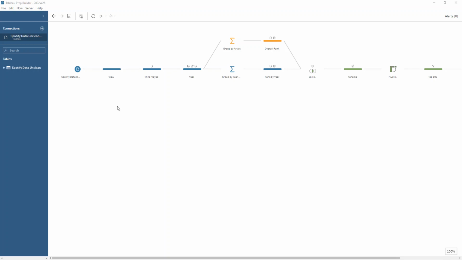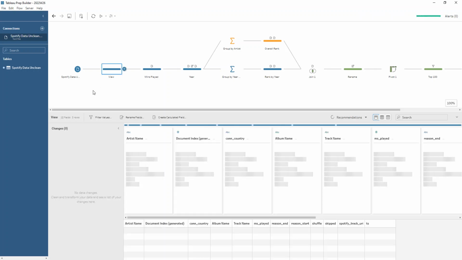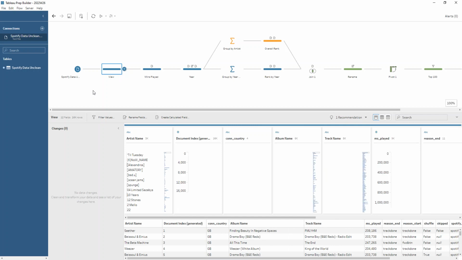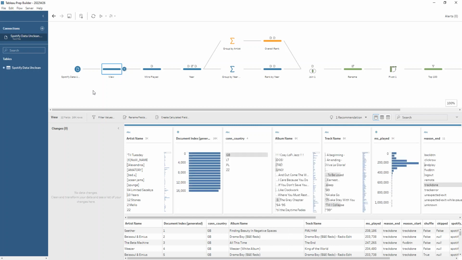We have access to his Spotify data, which is really interesting just to look through, analyze, and see how things change over time with music taste. So what we're doing for this challenge is finding out how the top 100 overall all-time artists for him, how has their ranking changed each year, which ones have completely fallen out, and we'll take a look at that.